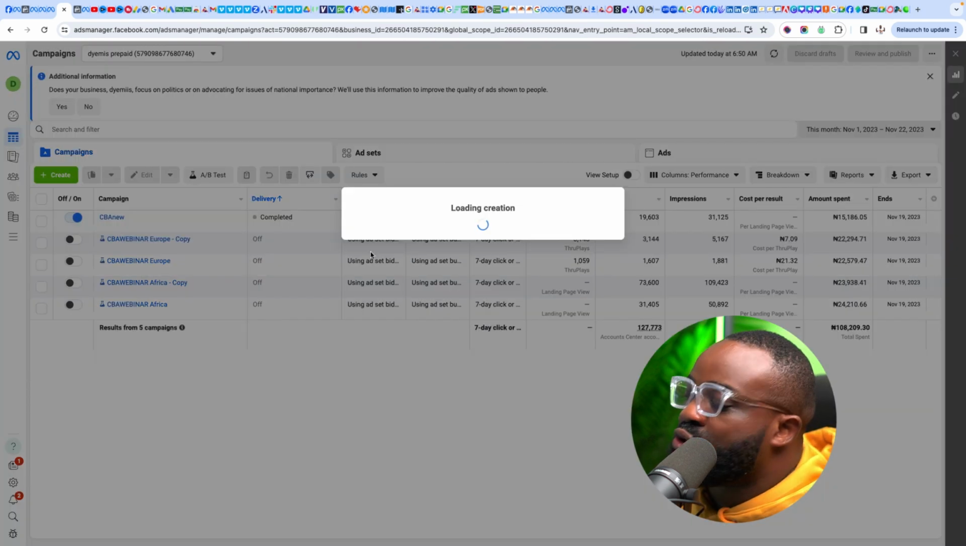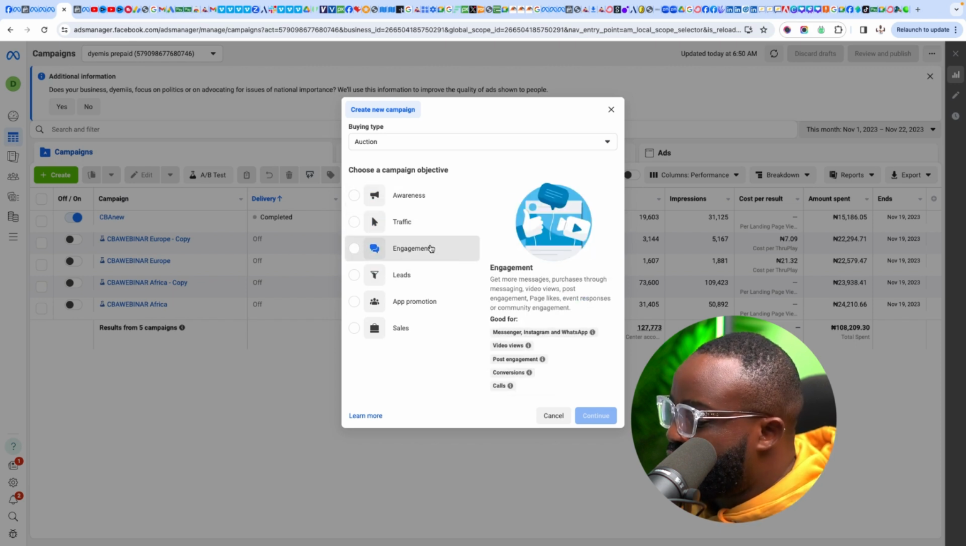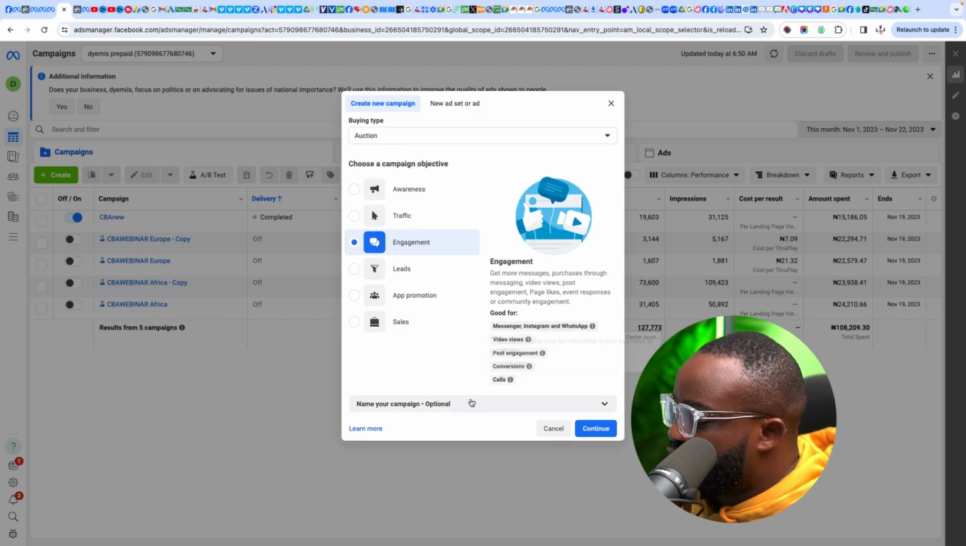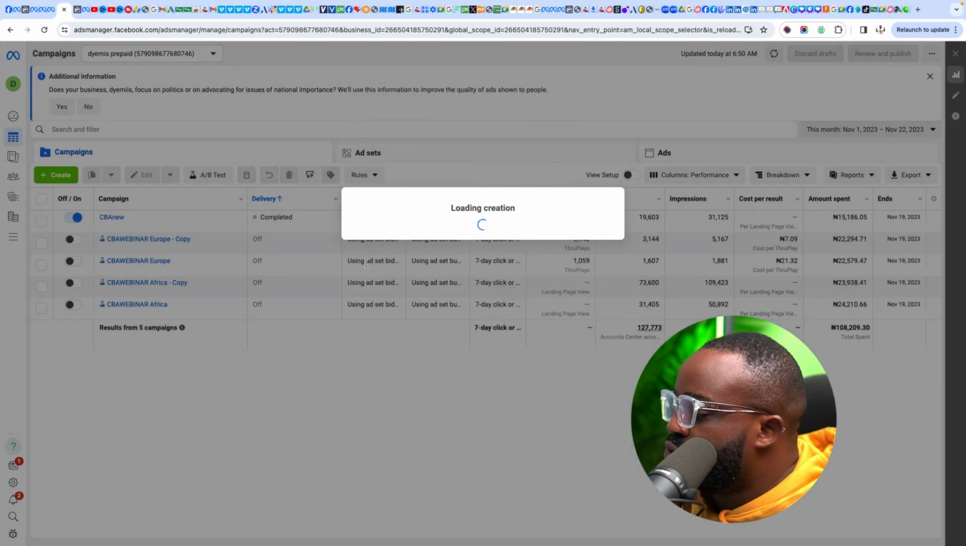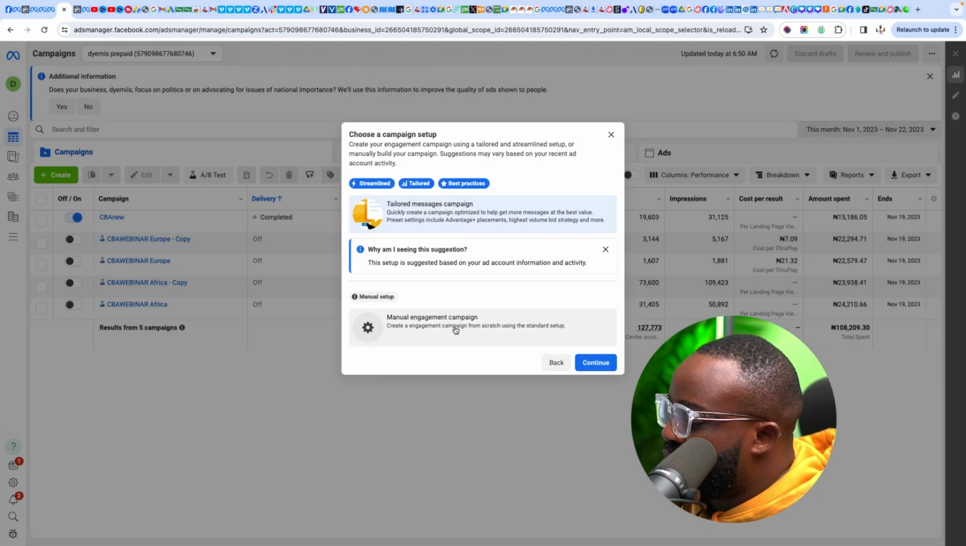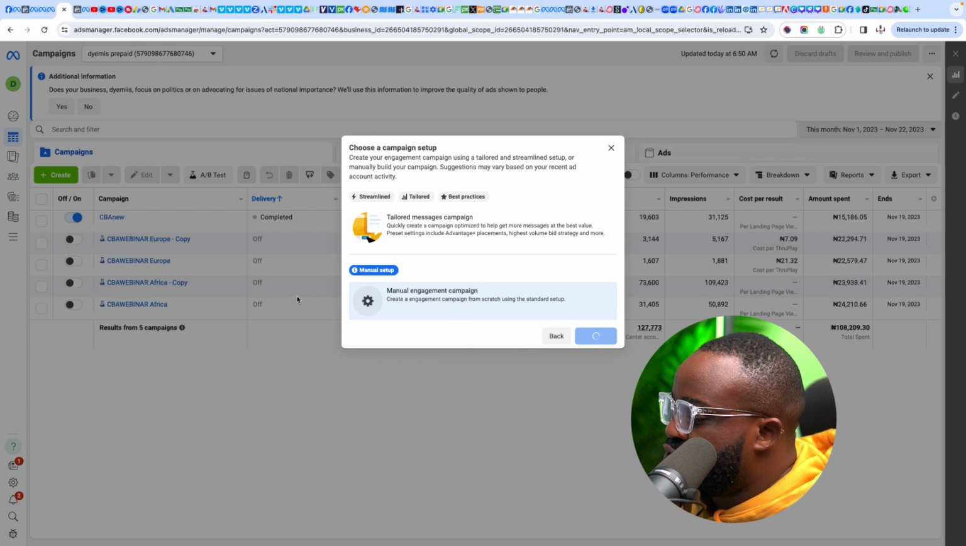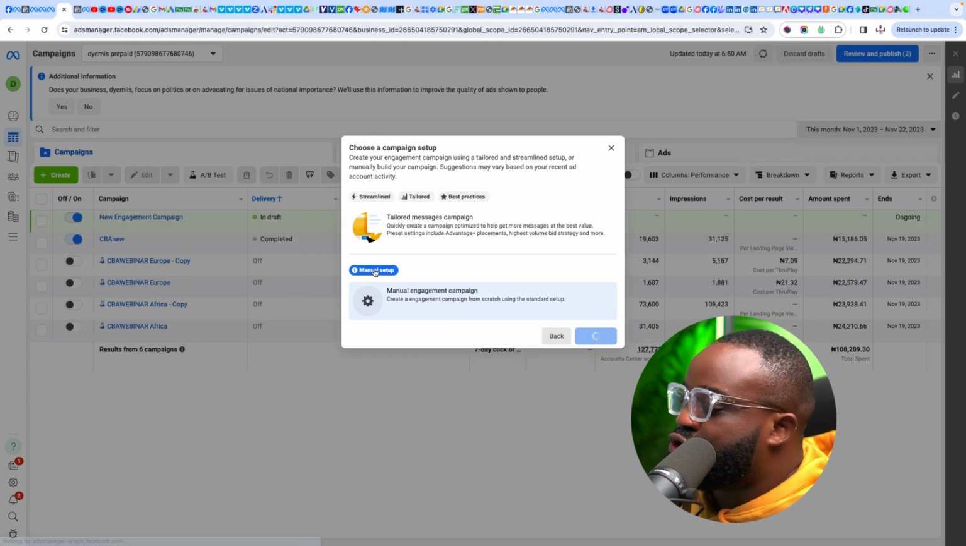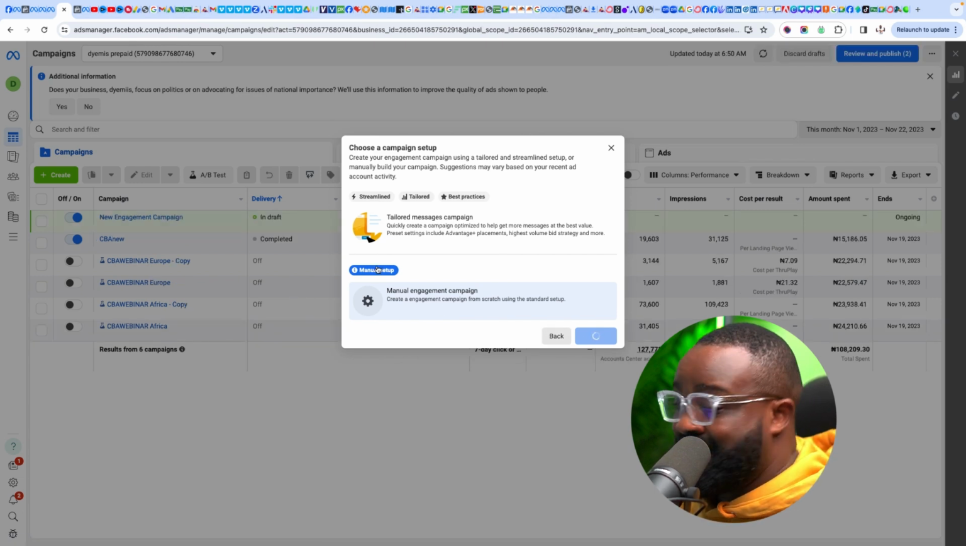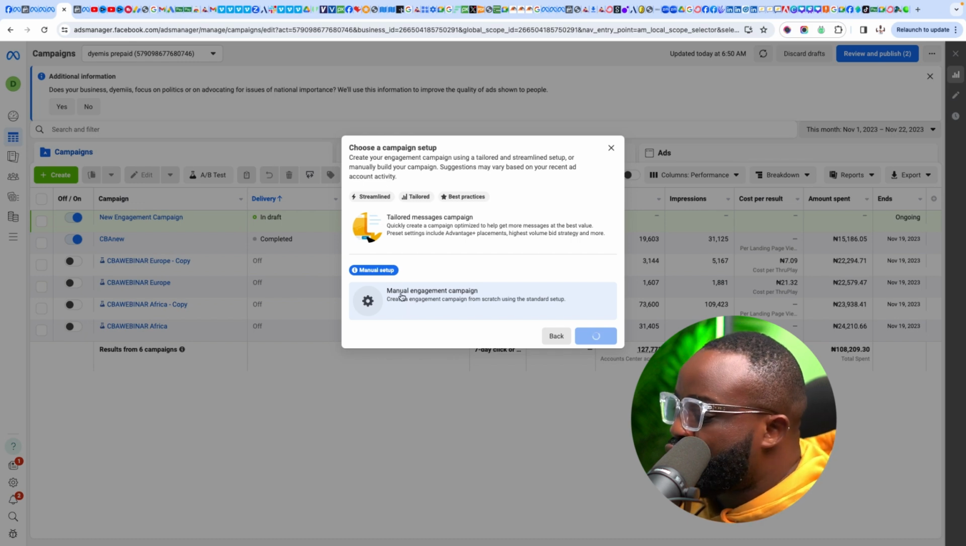So what we're going to do is to create a test campaign, okay? So I'm sure you know this already, how to get here. So I'm going to just create a test campaign, continue, and then I'm going to just do a manual engagement campaign, continue, and then I'm going to go straight into the ad set where I'm going to show you this. I'm going to show you exactly how this works, okay?